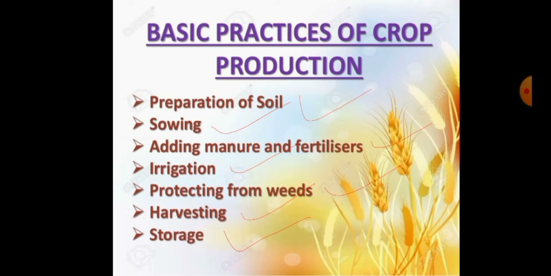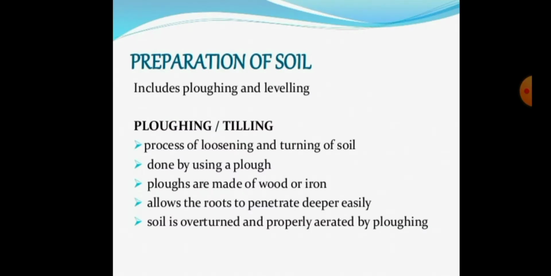So students, let's know one by one. The first very important step is preparation of soil. In preparation of soil, there are two very important processes. They are plowing and leveling. You have to know the differences between plowing and leveling.